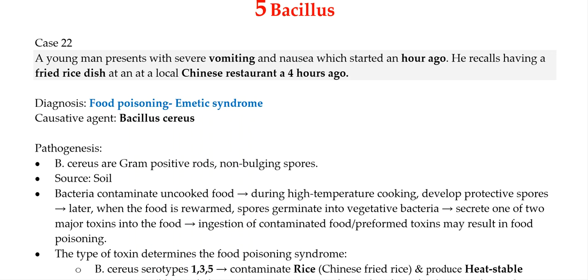Now, what is the pathogenesis? So, Bacillus cereus are gram-positive rods with non-bulging spores. The source is soil, and this bacteria contaminate the uncooked food. And during high temperature cooking, they develop protective spores. But later, when the food is rewarmed, the spores germinate into vegetative bacteria and secrete one of the two major toxins in the food, either emetic toxin or diarrheogenic toxin. And if you ingest this food or preformed toxin, you may end up with food poisoning.